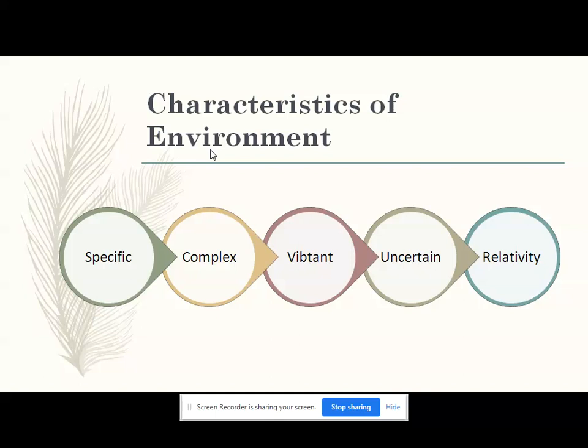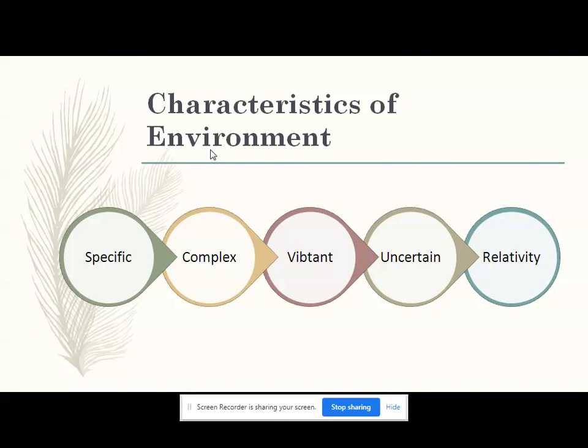Number one is specific and general forces. So we will understand the characteristics of environment, how it is specific. Now it refers to different forces that affect the marketing environment. Specific forces include those forces which directly affect the activities of the organization.